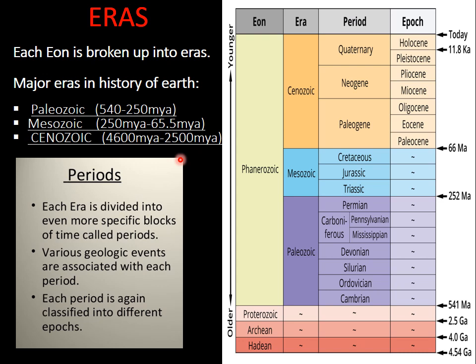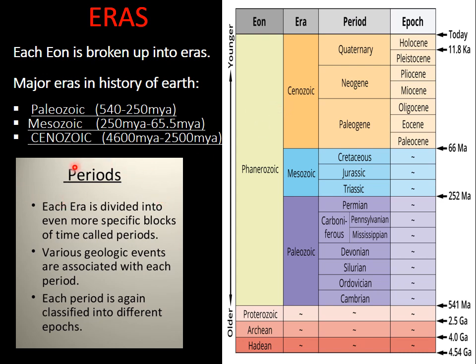So, if you're talking about eras, each eon is broken up into eras. That is, Paleozoic, Mesozoic, and Cenozoic. So the Cenozoic is today's or present life, Mesozoic is middle life, and the Paleozoic is past life. So all these are the eras of the eon.